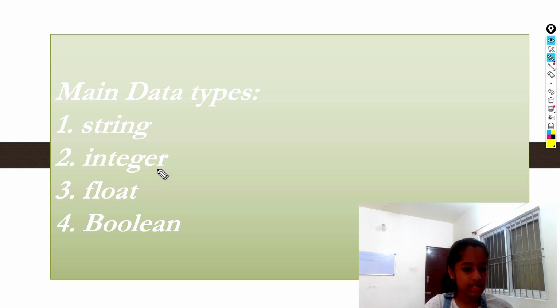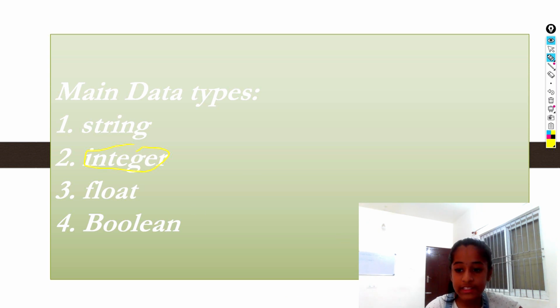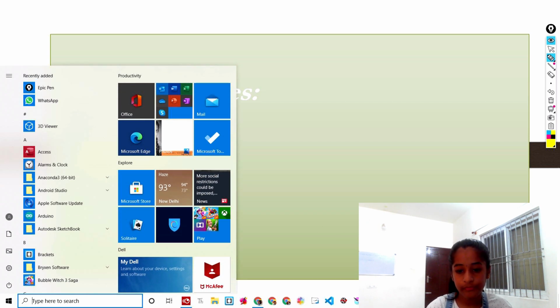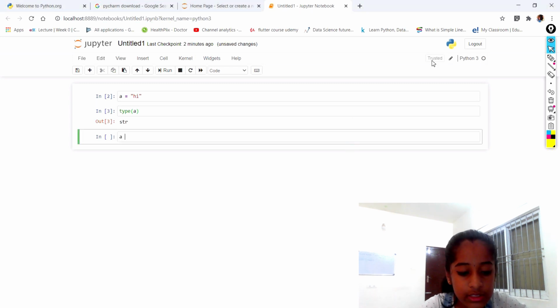Next is integers. You guys can see we have integers over here. Now let's see what exactly an integer is. When we say a is equal to 10, what do you guys think?